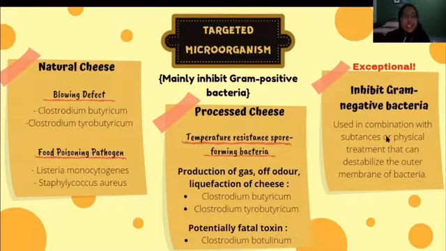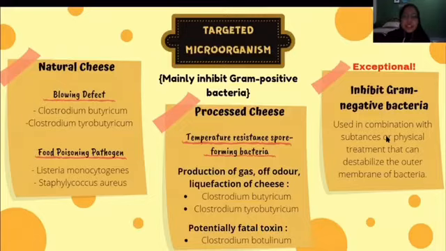Okay, other than that, cheese can also be contaminated with food poisoning pathogens such as Listeria monocytogenes and Staphylococcus aureus. This is because cheese has high nutritional content that is suitable for development of these bacteria. So cheese has been made with sufficient Nisin content to provide protection against the growth of these pathogenic bacteria.